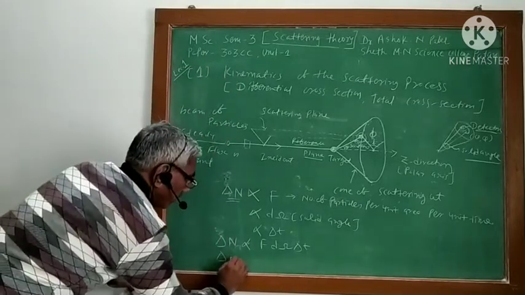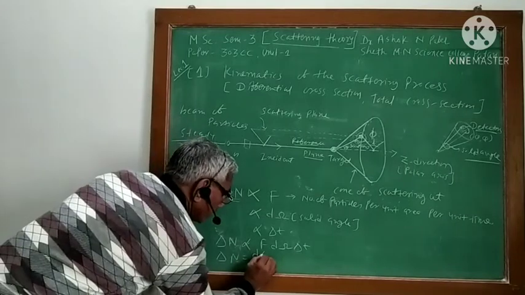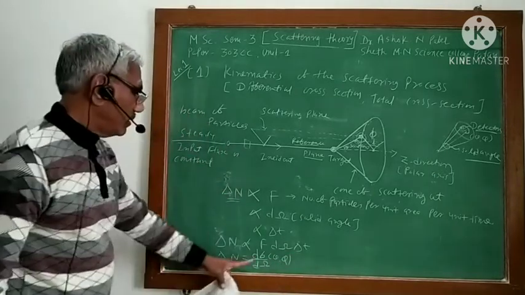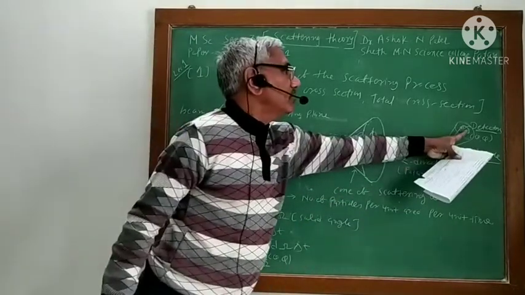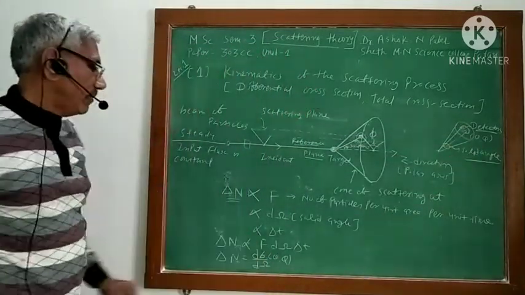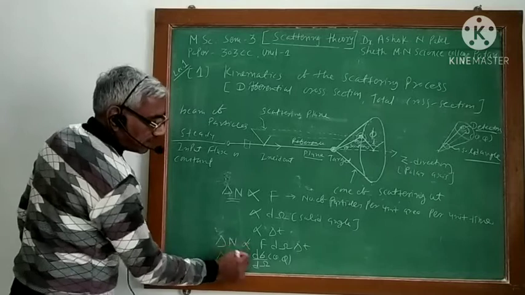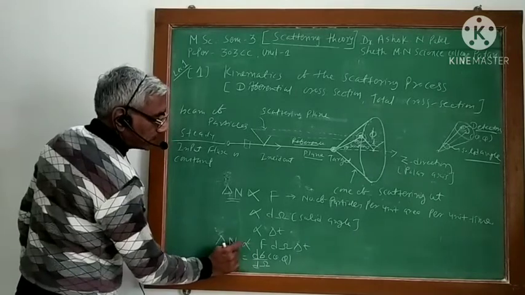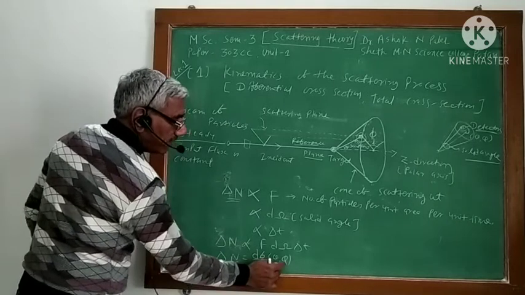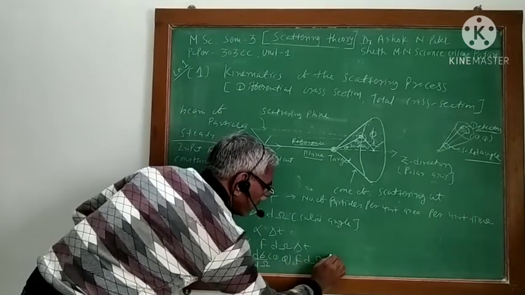Here you can also write dn, with the proportionality constant which I represent by d sigma by d omega at theta phi, because this is the particle collected at the angle theta phi. So it depends on theta phi. This is my proportionality constant. In the usual case we can say the proportionality constant is equal to k something, but in our case it is d sigma by d omega, and it is delta n by f delta t.